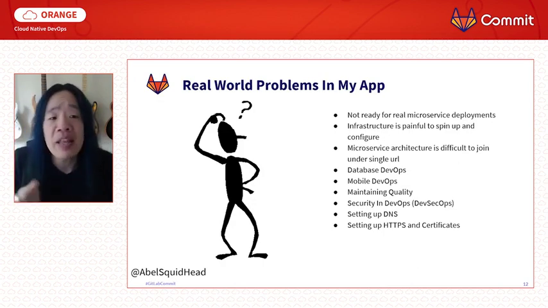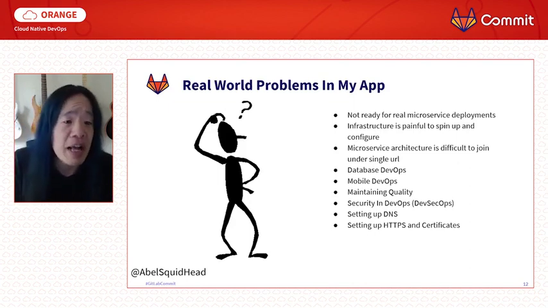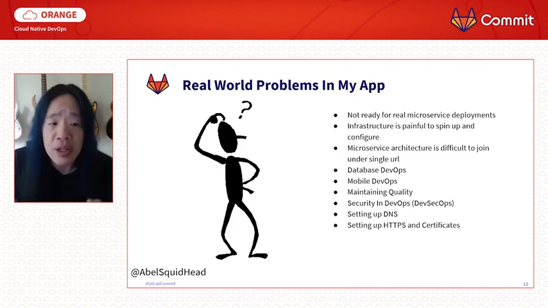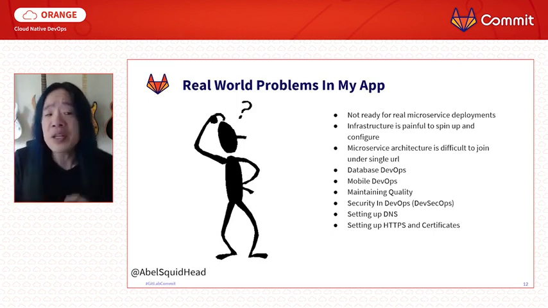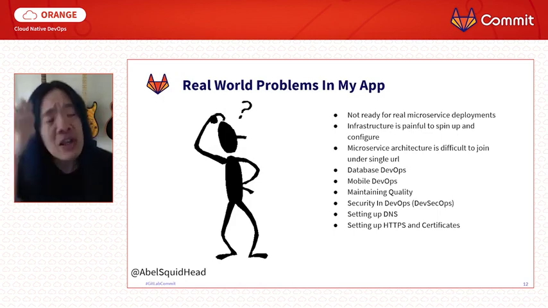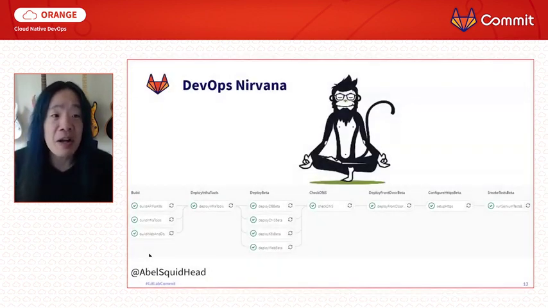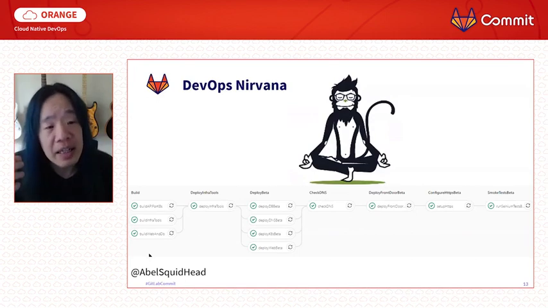So now I have to worry about database DevOps and mobile DevOps. And how do I maintain quality in my pipelines and security? And on top of that, since this is a real world application, I have to worry about things like DNS and HTTPS as well. So how do I fix all of these things? And the answer is, dun, dun, dun, my beautiful pipeline that I can use in GitLab.